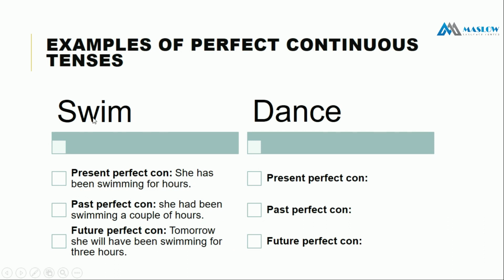Now these are the examples. We can see I have written example with swim. Present perfect continuous হচ্ছে she has been swimming for hours. Past perfect continuous, she had been swimming a couple of hours. Future perfect continuous, tomorrow she will have been swimming for 3 hours. So you can try by yourself with the example using done.